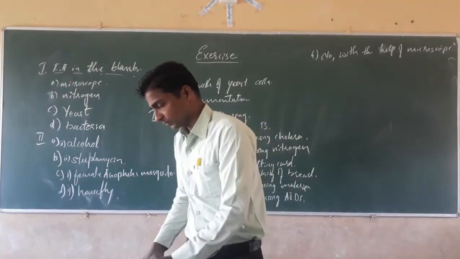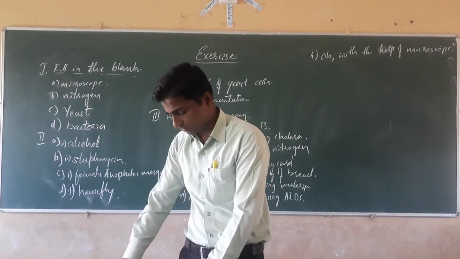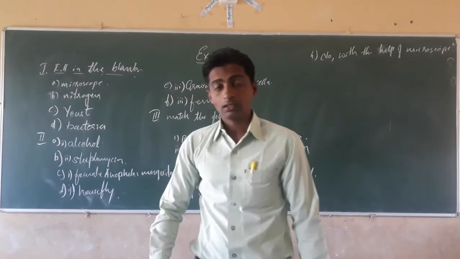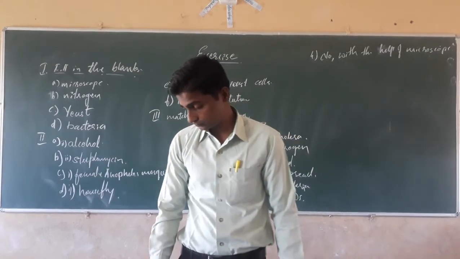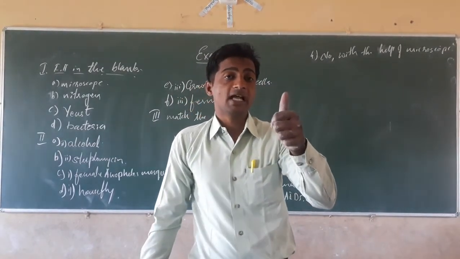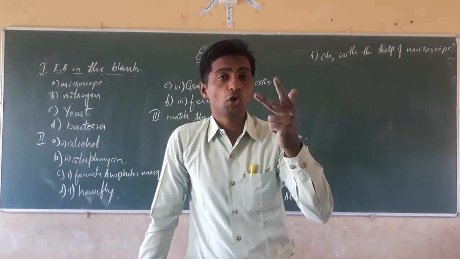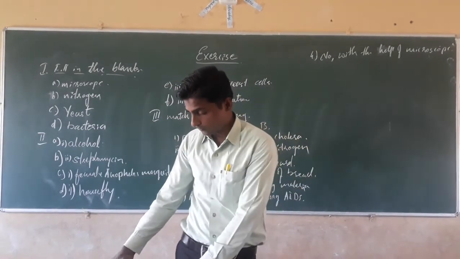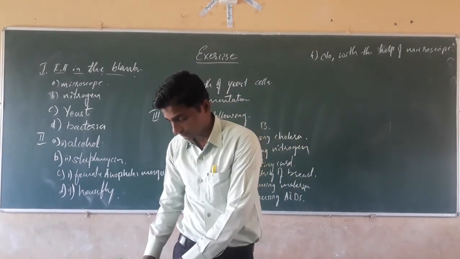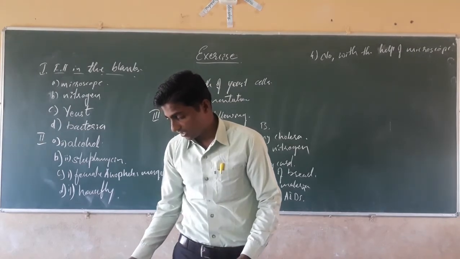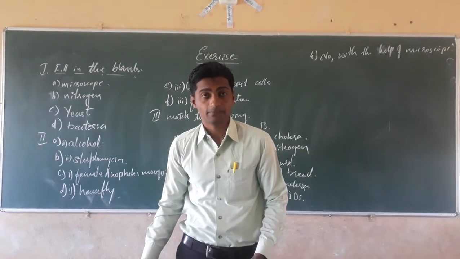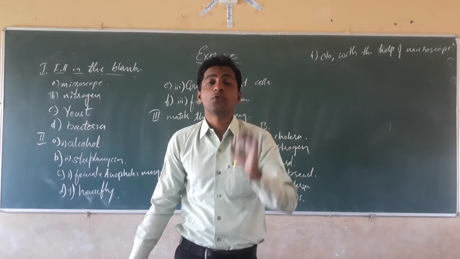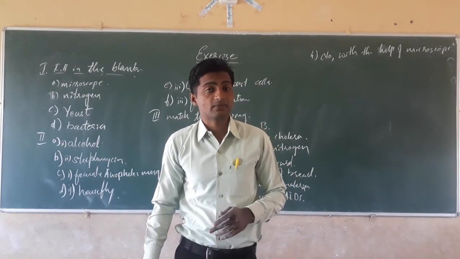The next question, fifth one. See on page number 30. What are the major groups of microorganisms? Bacteria, protozoans, fungi. These are the main groups of microorganisms that we have classified: bacteria, fungi, algae and protozoans. These are the four major groups of microorganisms.